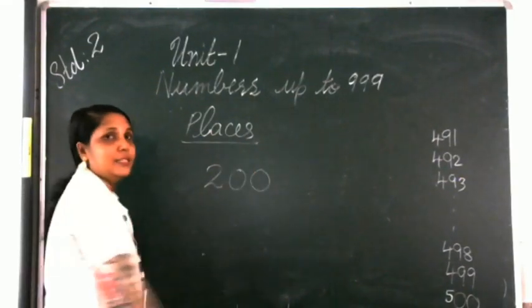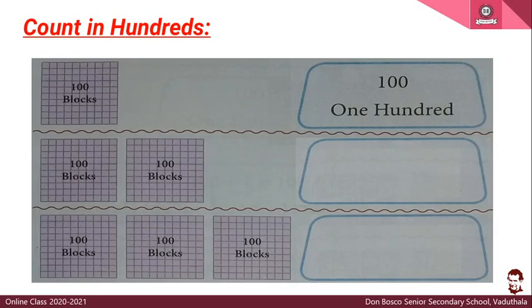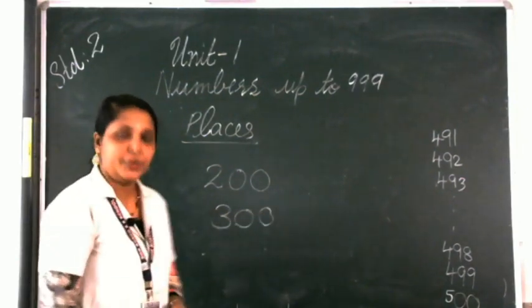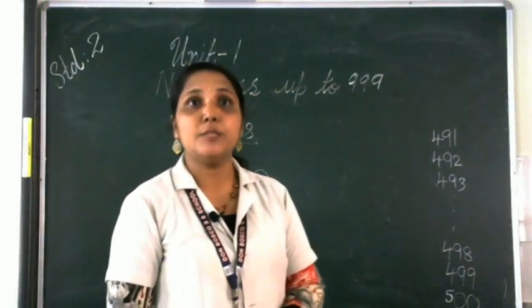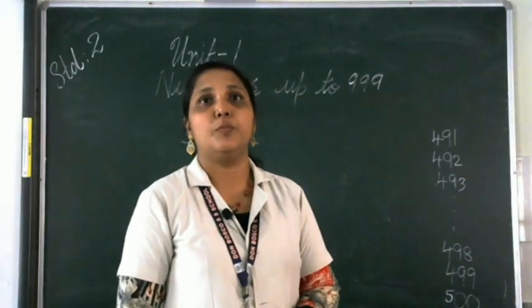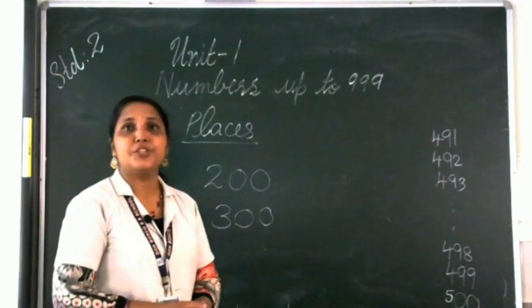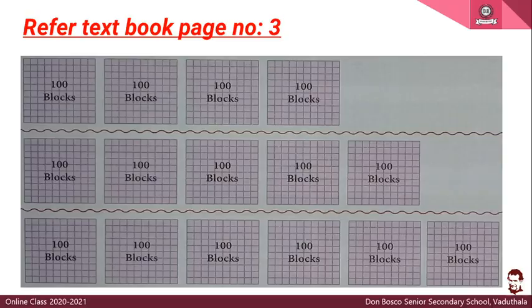Now, can you tell this third one? Here you have to count how many hundreds? 1, then 2, then 3. So what will be the number? It will be 300. Now, if you want, you can refer to this in your textbook. It is already given in the textbook, first lesson, page number 3.